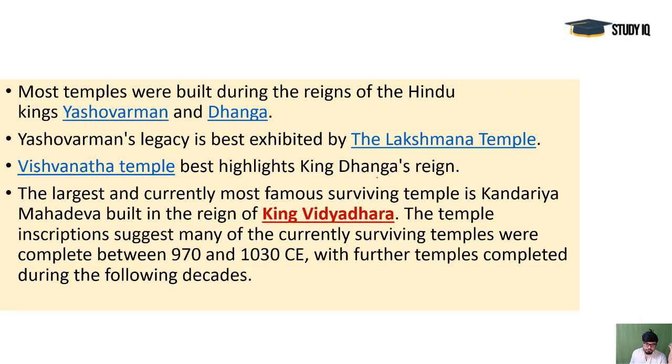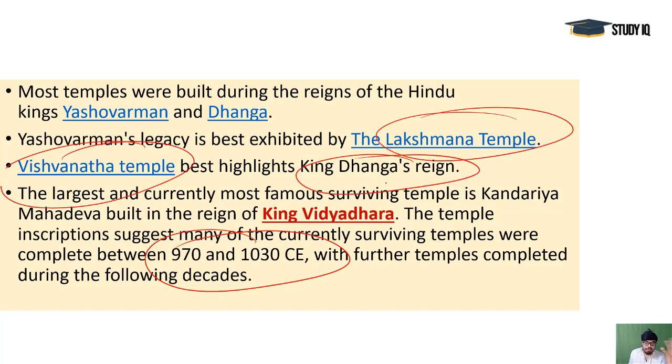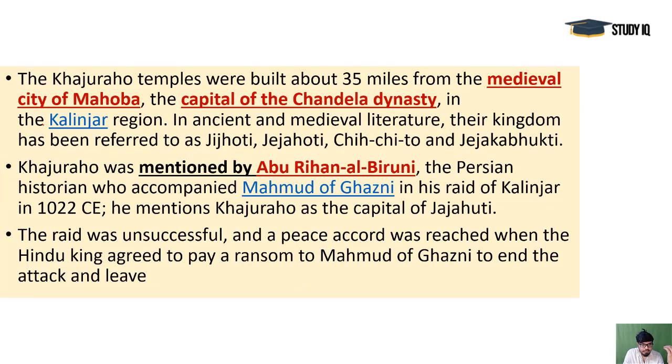They were built between 970 to 1030, and King Vidyadhar was the king. During his reign, the Kandariya Mahadev temple was built, and Vishwanath temple was built during King Dhanga's reign, and the Lakshman temple was built during Yashovarman's legacy. So that was important, and they may ask you about that.